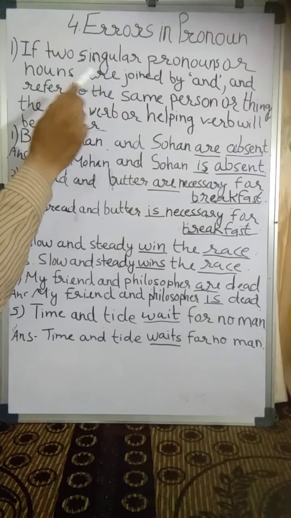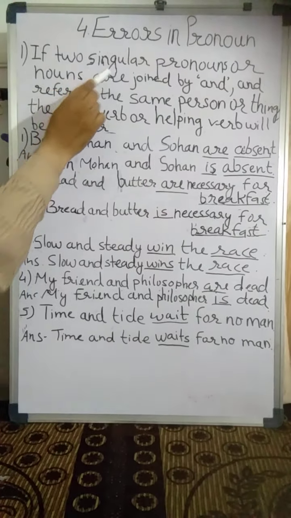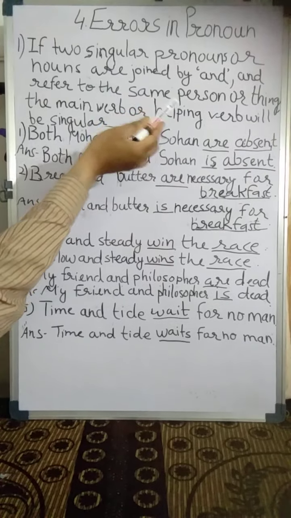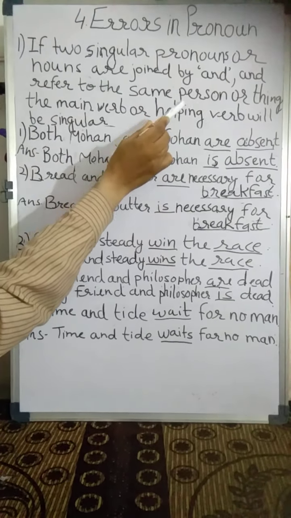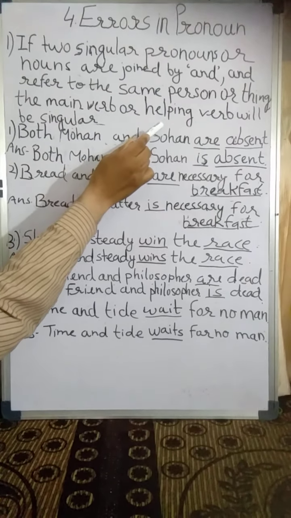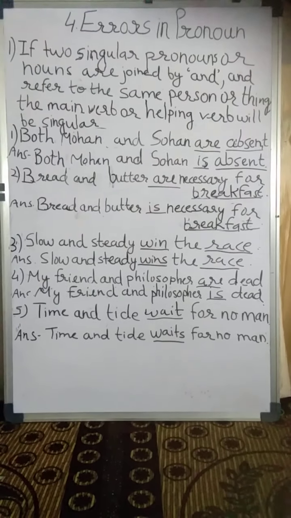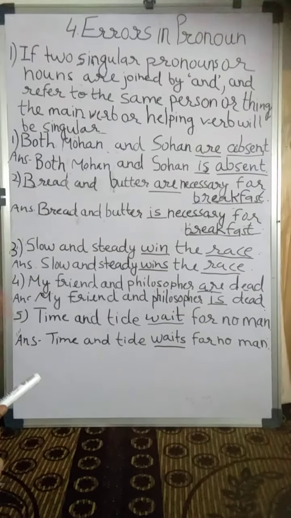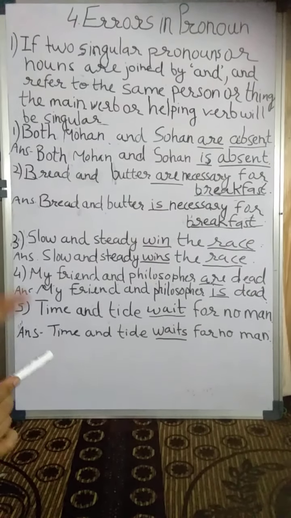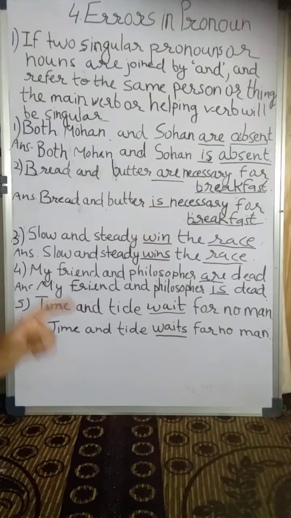Next rule is errors in pronoun. If two singular pronouns or nouns singular are joined by and, and refer to the same person or thing, the main verb or helping verb will be singular. So when two singular pronouns or nouns are joined by and, the helping verb or the main verb will be singular if they refer to the same thing or person.